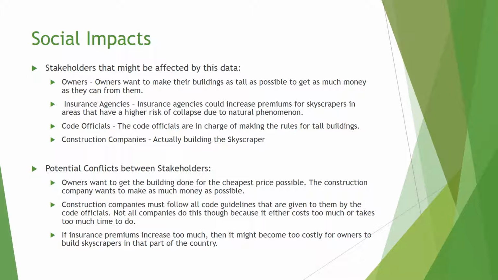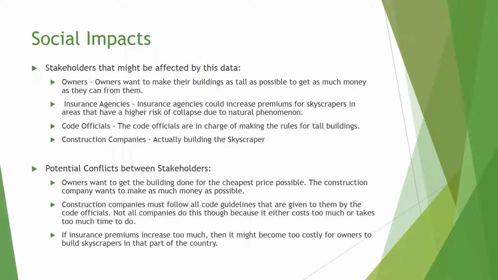The taller the building, the more unsafe it is to build. When the building is being built in an area that is at risk of collapse, it increases the safety needed on a construction site. This might increase the cost to build the building due to increased safety measures and not having enough people to do the work.